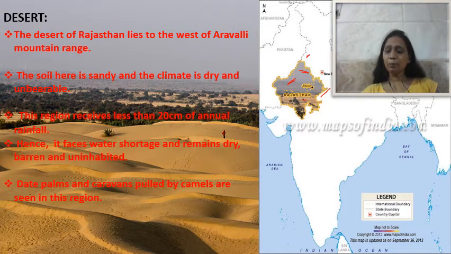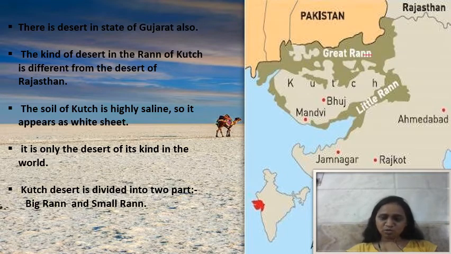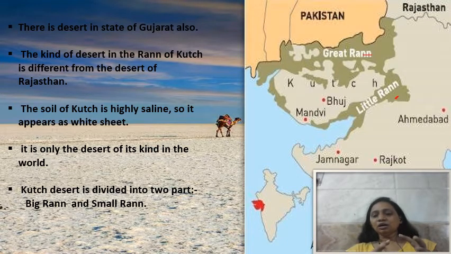Now the other kind of desert is in the Gujarat region of India, that is in Kutch. If you look here on the map, this part is known as the Great Rann and this is known as the Little Rann. Rann is a Gujarati word which means desert. So that also is in two parts: the bigger area is called the Great Rann of Kutch and the smaller area is known as the Little Rann of Kutch.